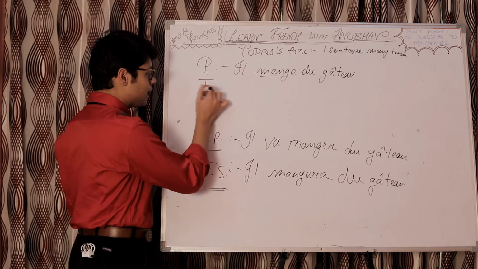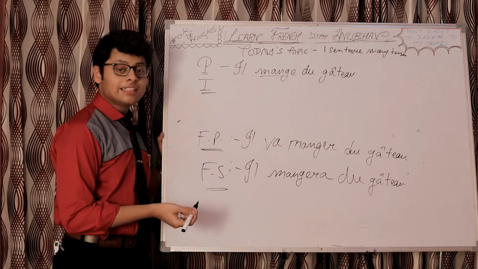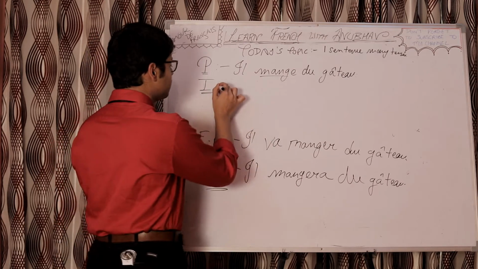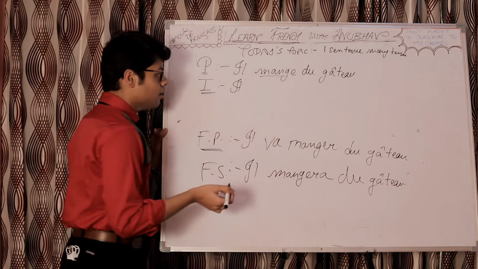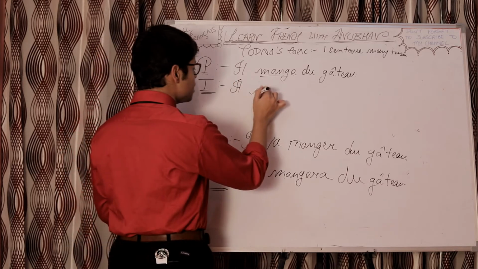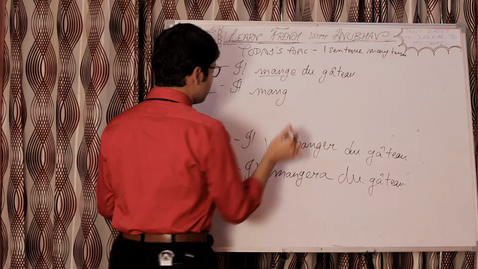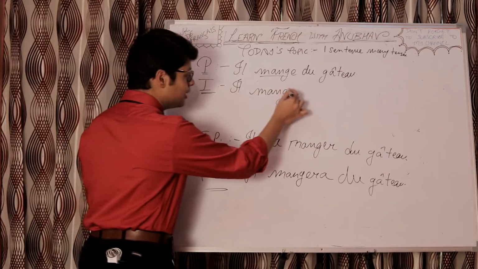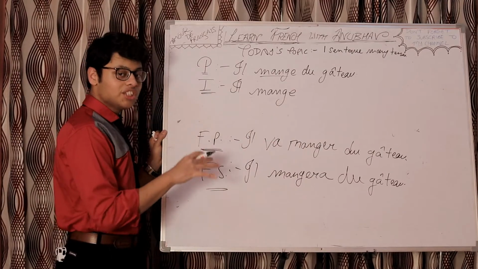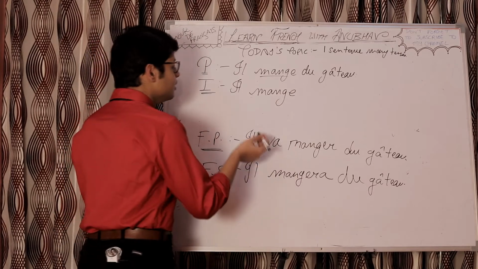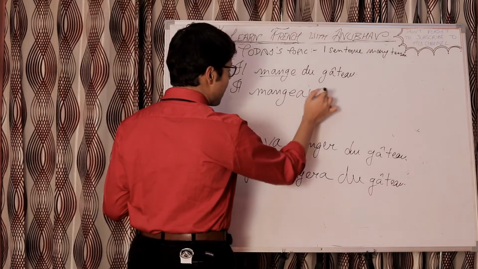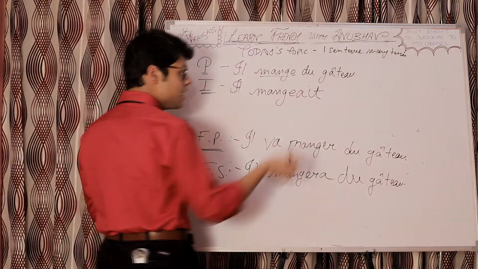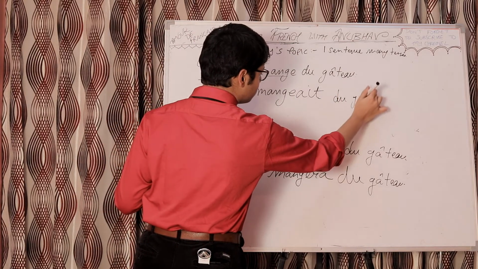Moving towards the 6th one, I. I stands for imparfait. So, il. Then, taking the nous present tense conjugation and removing ONS, that will be mange, as manger is a GER ending verb. So, il mange. And then we add the imparfait ending AIT, du gâteau.